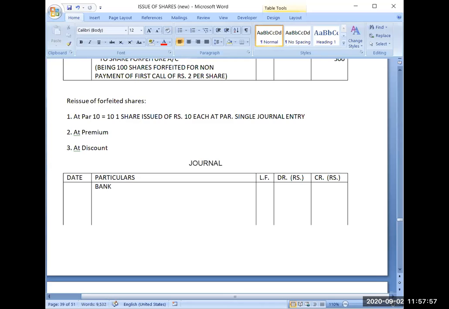Bank account debit. You will be receiving money. To equity share capital account. 10 and 10.